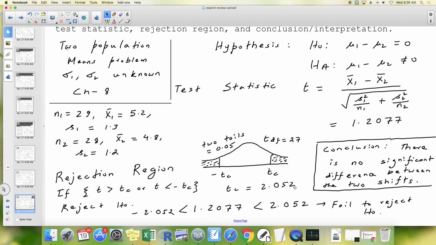So when do we reject? If T is bigger than TC or T is less than minus TC, then you reject H0. Does that happen for us? No. For us, T is 1.2077, which lies between minus TC and TC. So we fail to reject H naught.